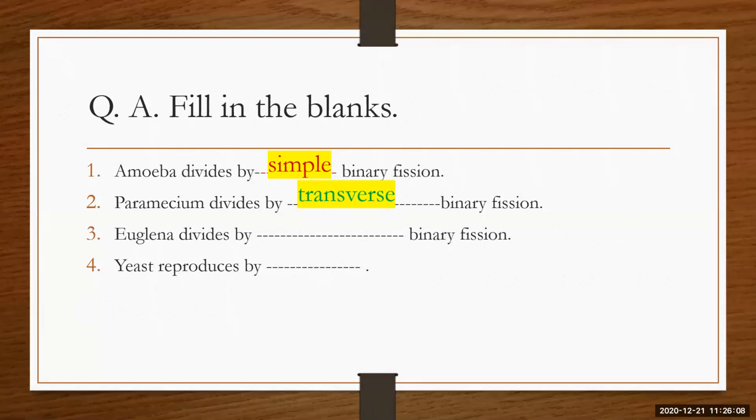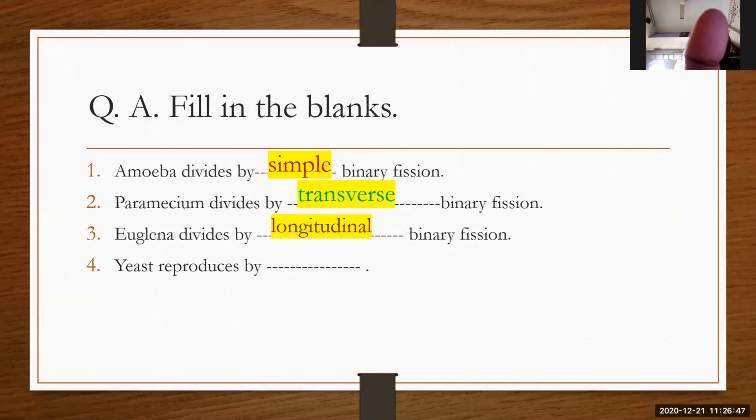Longitudinal. Wait. Don't give a chorus answer. I'll call out the names. Khushbu, I can see Khushbu Idrishi from Tilak Nagar. Khushbu, can you tell this answer? Sandhya, if you want to give an answer, you can. Yes, ma'am. The answer is longitudinal. Very good. Euglena divides by longitudinal binary fission.